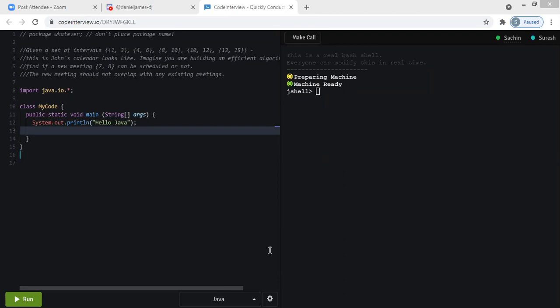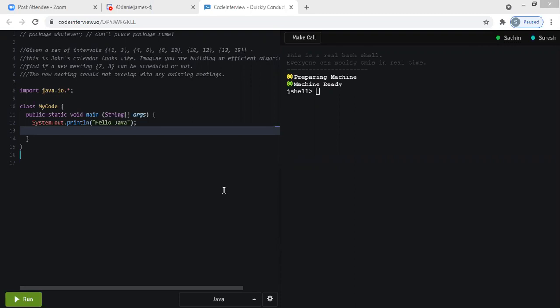Given a set of intervals 1, 3, 4, 6, 8, 10, this is John's calendar. Find if a new meeting can be scheduled or not. This new meeting should not overlap with any existing meeting.